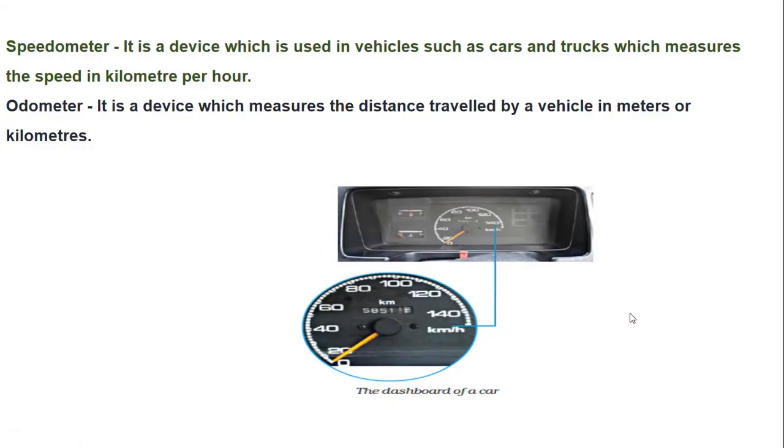Now there are two devices that are generally fixed in a vehicle. One is the speedometer and another is the odometer. The speedometer generally measures the speed in kilometer per hour, and the odometer measures the distance traveled by the vehicle in meter or kilometer. So here this is the speedometer as the unit is kilometer per hour, and this is the odometer that is generally fixed in a vehicle.